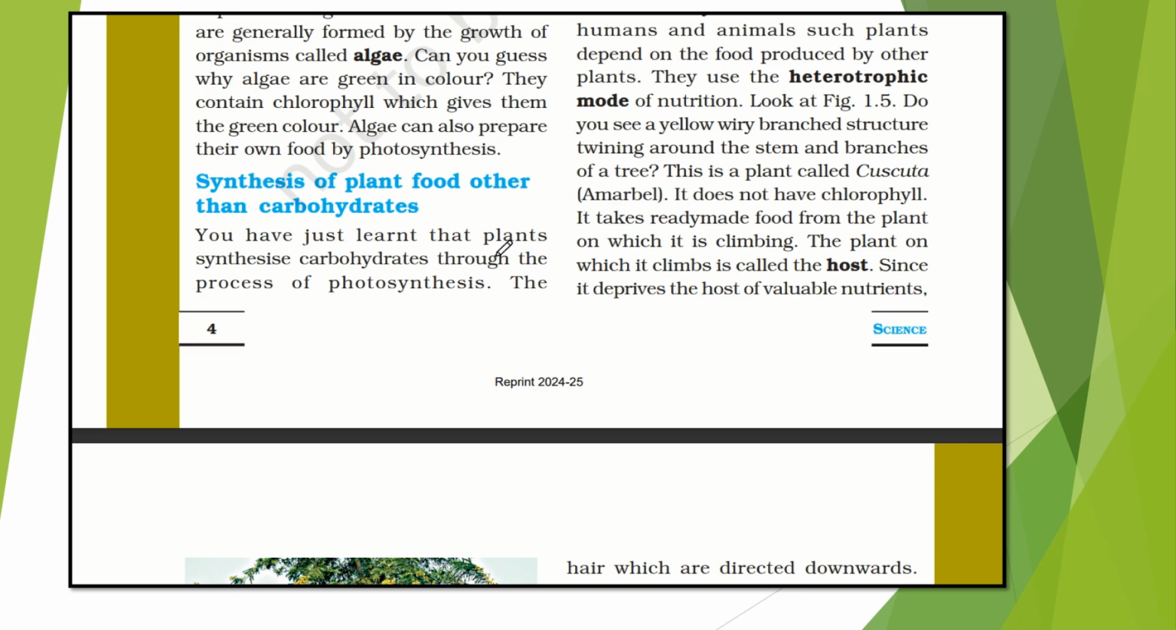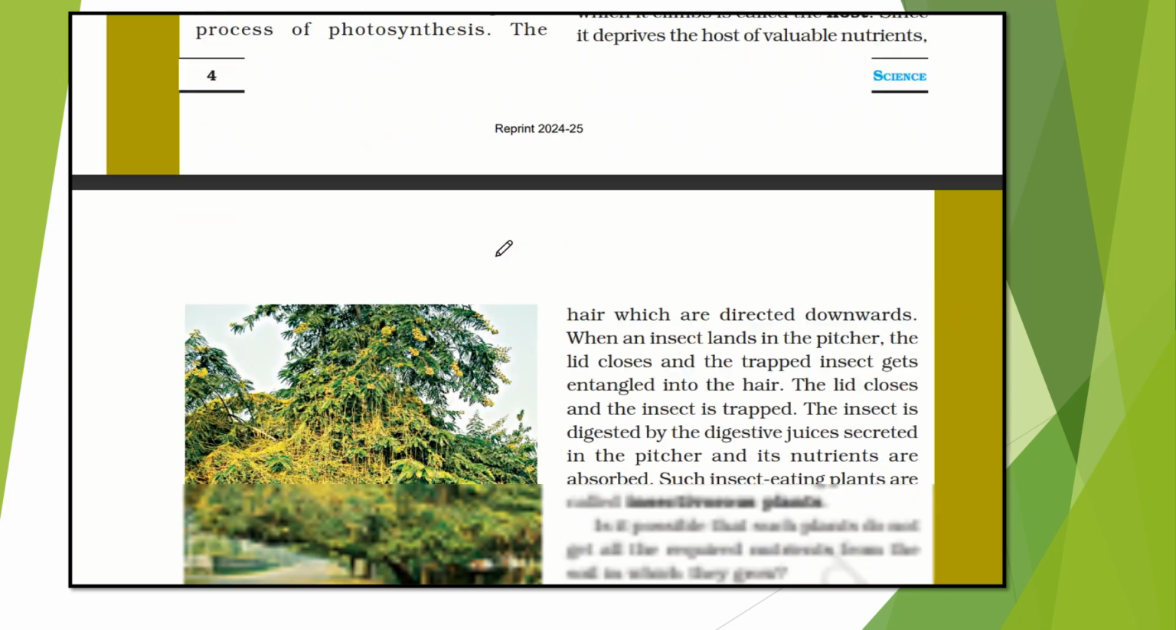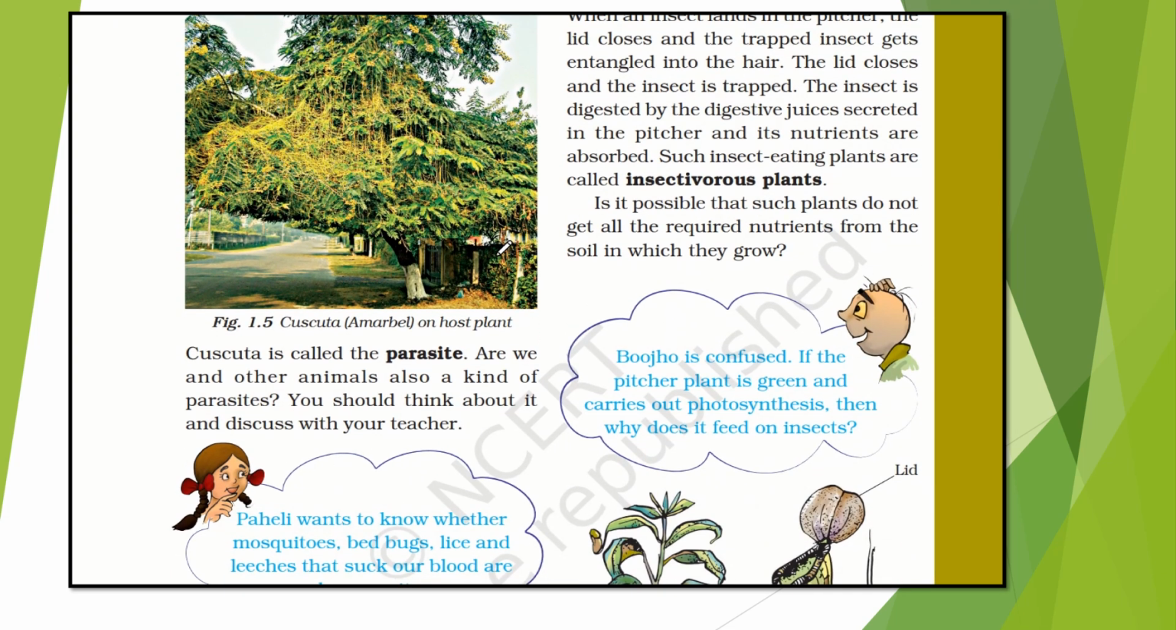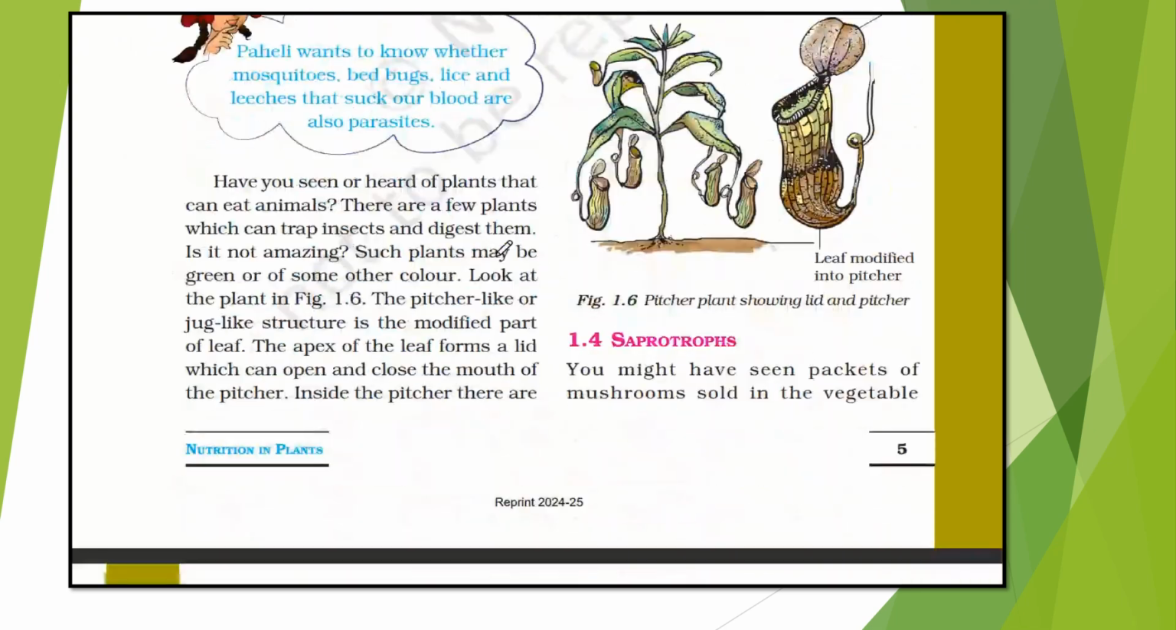So the plant on which it climbs is called the host. Since it is taking valuable nutrients from the host plant, the cuscuta is called a parasite. Are we and other animals also a kind of parasites? Yes. So you should think about it and you can discuss with your teacher, right? So we are also parasites.